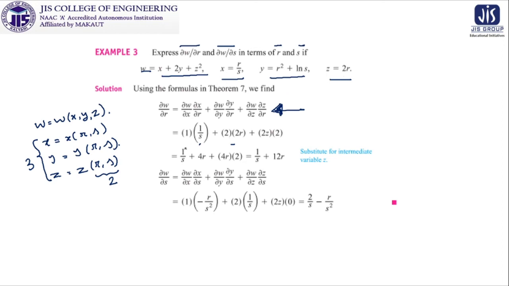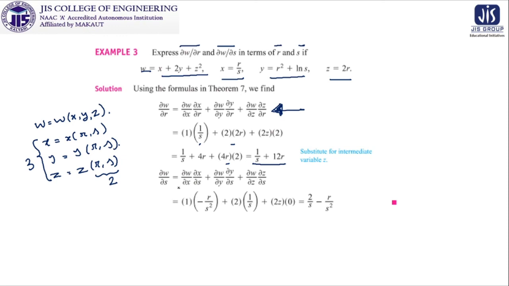So after simplifying this, we get 1 by S plus 4R plus 2Z into 2, that is 4R into 2. Why is it 4R? Because we are taking it from this part. 2Z means 2 into 2R, that is 4R, into 2. So there is 1 by S plus 12R. Now you can ask why we are converting this, because look at the question. It asks us to express del W del R and del W del S in terms of R and S. That is why Z is substituted with the help of this in terms of R and S. Okay.